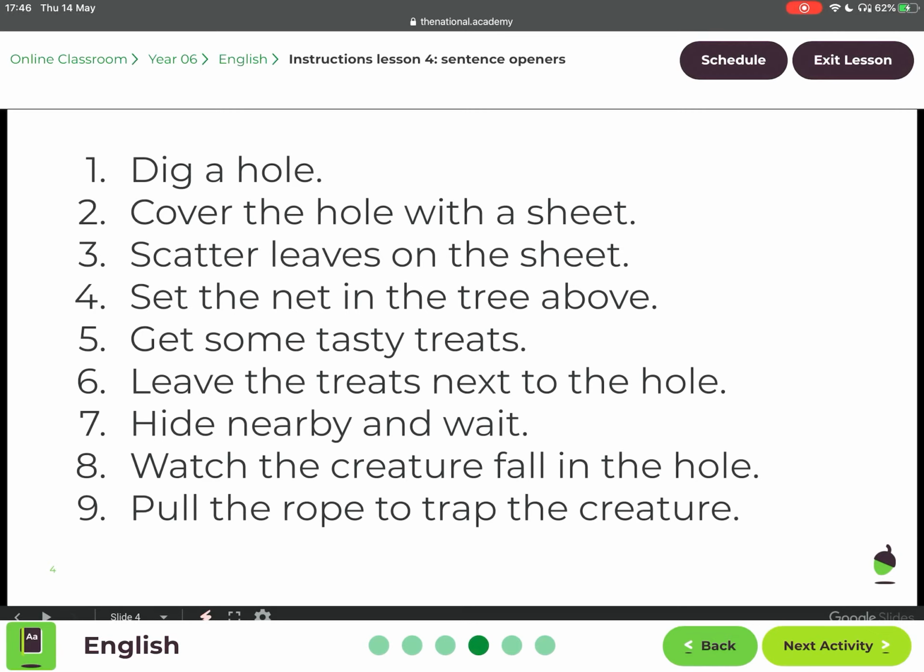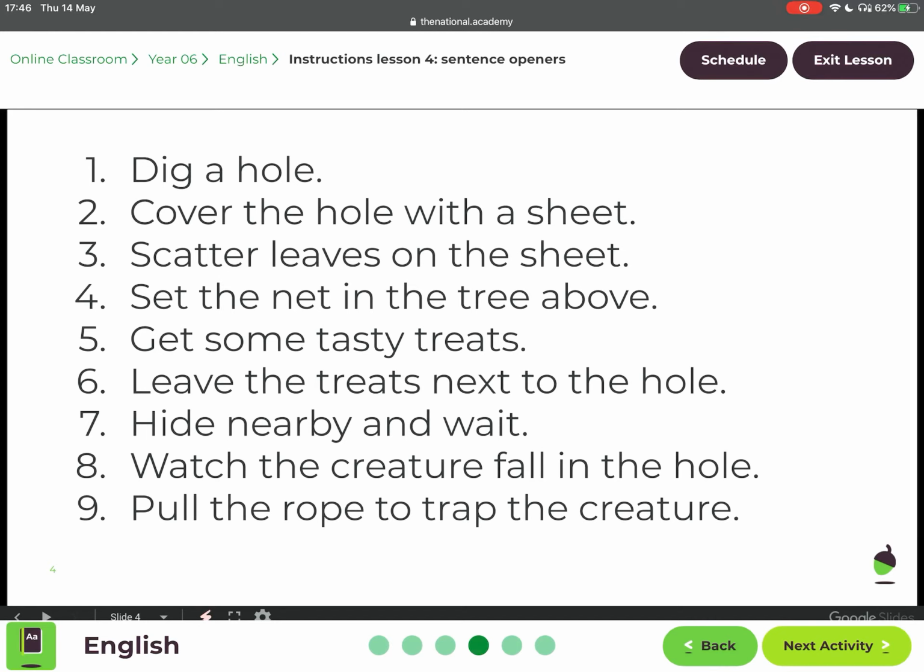So number 1, you could have, first, you must dig a hole which is big enough for the creature to fit in. Then, cover the hole with a sheet. Then, you need to cover the hole with a sheet. Number 3, once you have firmly attached the sheet, scatter leaves on the sheet. Number 4, next, you will need to set the net into the tree above. Number 5, now the hole is ready, get some tasty treats.